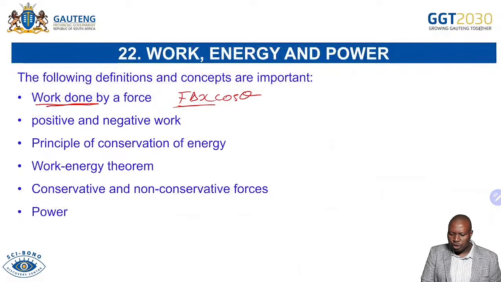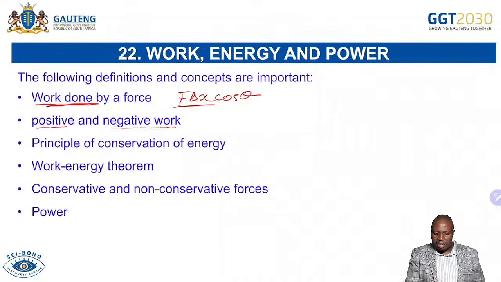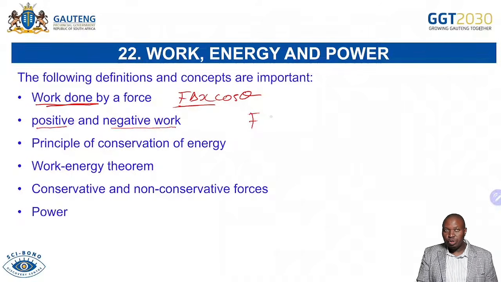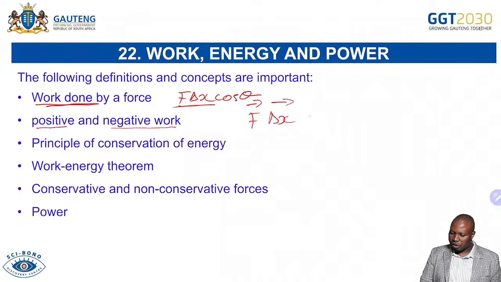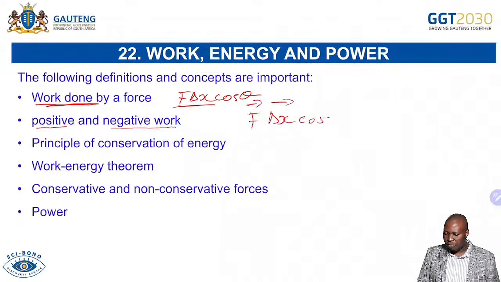And then be able to say when we have positive work done and when we have negative work done. In these two, we are talking about the relationship between the force and delta X. If the two are in the same direction, that means cos 0, which means that positive work is done.